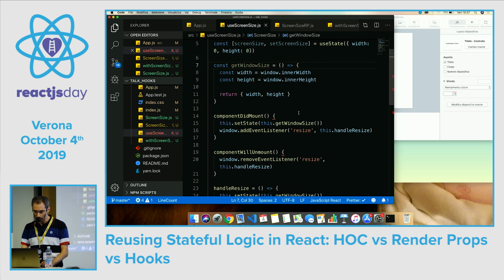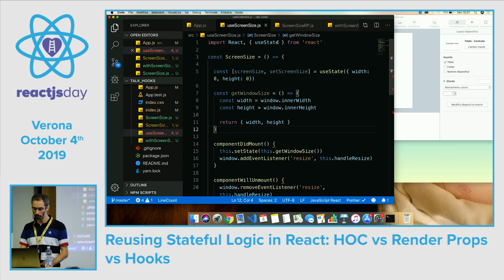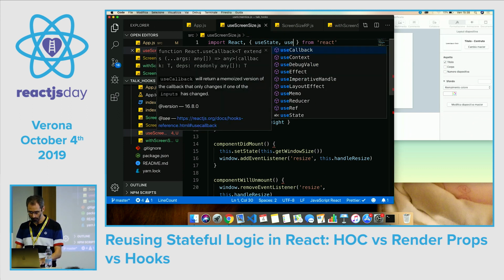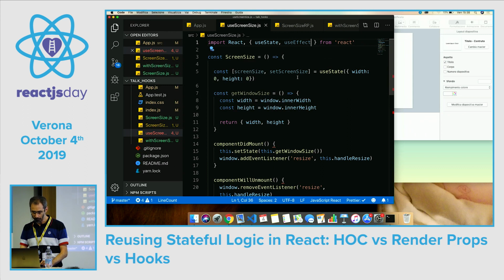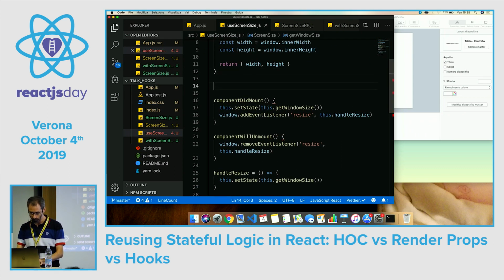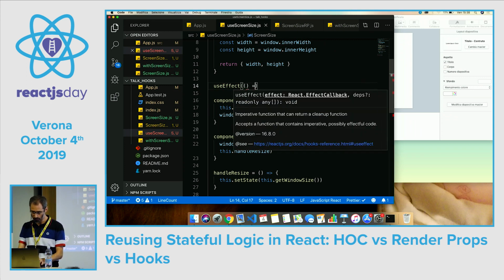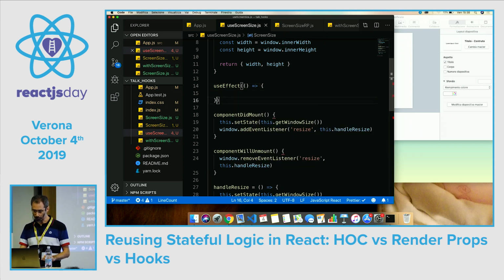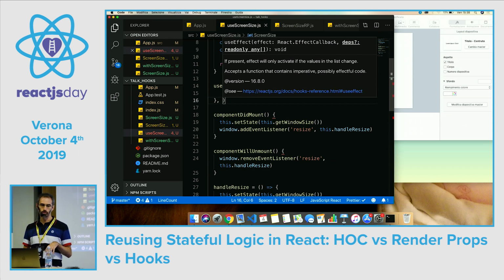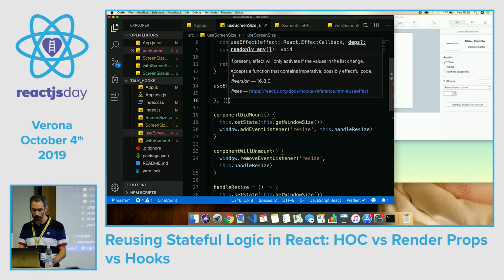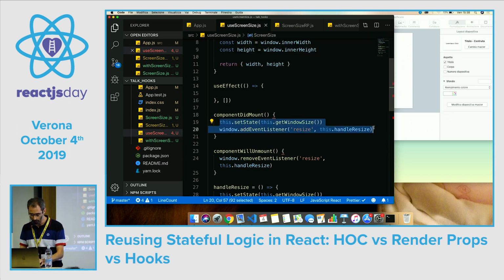Okay. Instead of componentDidMount, we'll use useEffect, the useEffect hook from React. So let's import useEffect. And the useEffect takes a function and an array of dependencies. Here we want to execute this code just on the first render, so the array of dependencies is an empty array. Let's copy this code here.